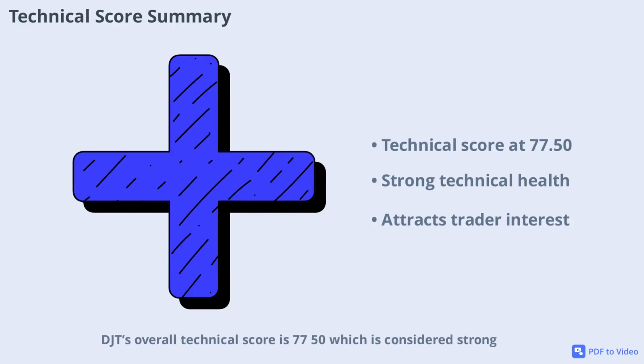DJT's overall technical score is 77.5, which is considered strong. This score aggregates multiple indicators to give a comprehensive view of the stock's technical health. A high technical score often attracts more traders and can lead to increased volatility as more participants enter the market.